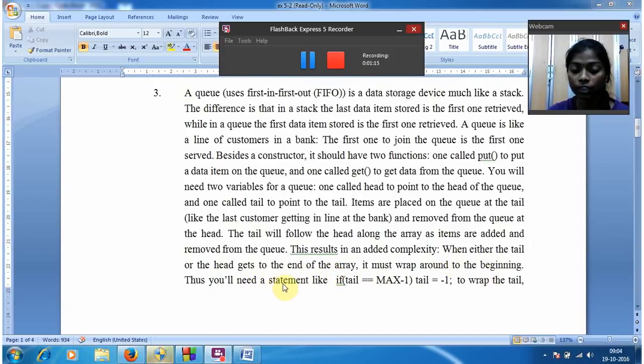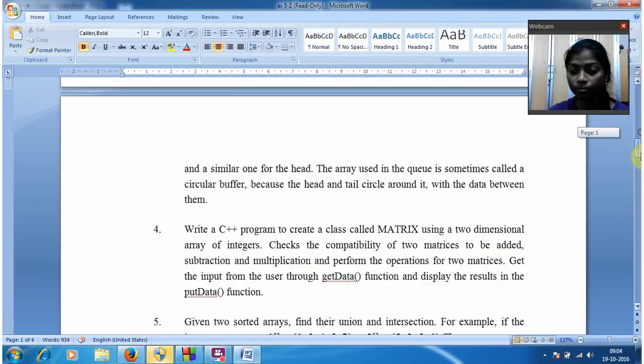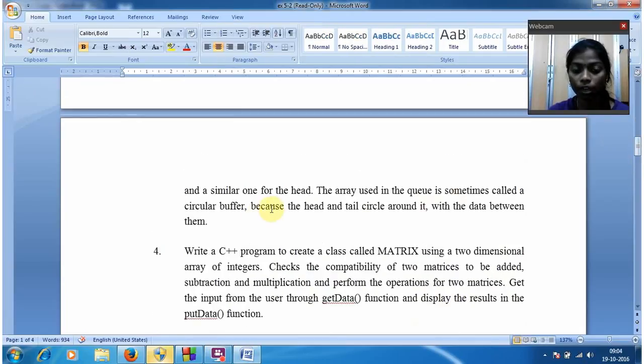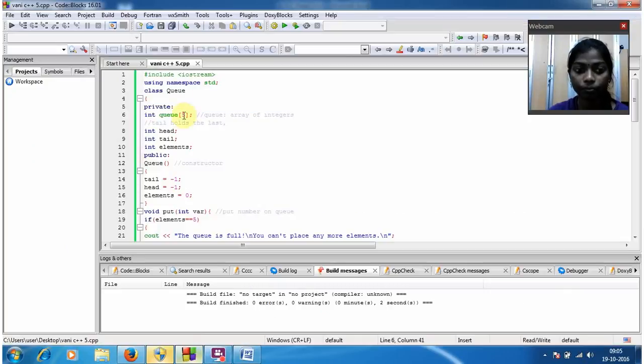You need a statement like: if tail equal to max minus 1, tail equal to minus 1, to wrap the tail, and a similar one for the head. The array used in a queue is sometimes called a circular buffer because the head and the tail circle around it with the data between them. Now I am going to show the program.